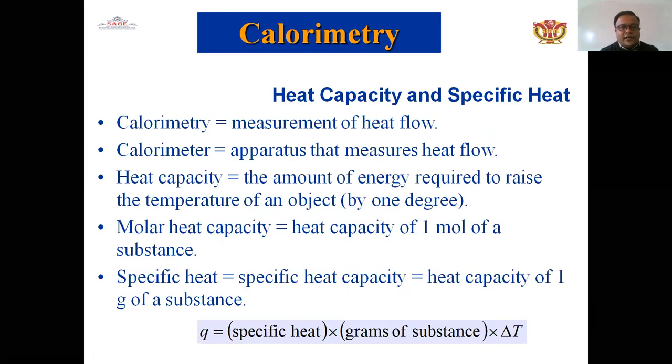Calorimetry: heat capacity and specific heat can be measured by calorimetry, the measurement of heat flow. Heat capacity is the amount of energy required to raise the temperature of an object by 1 degree. Molar heat capacity is the heat capacity of 1 mole of a substance. Specific heat capacity is the heat capacity of 1 gram of substance, and small q equals the specific heat times the mass in grams times delta T.